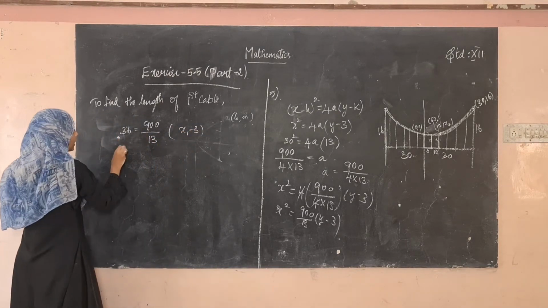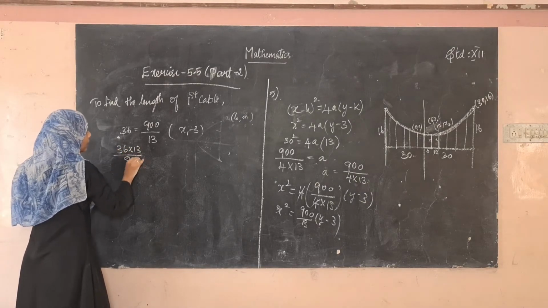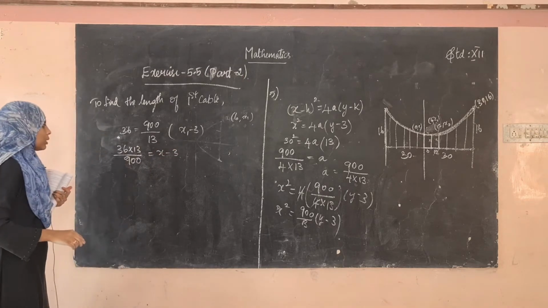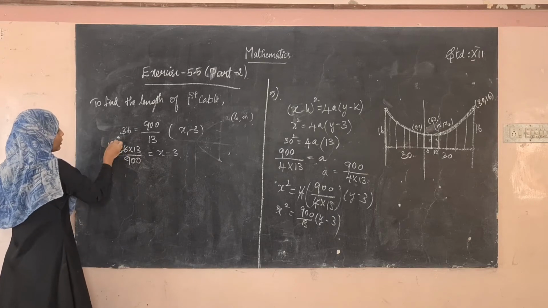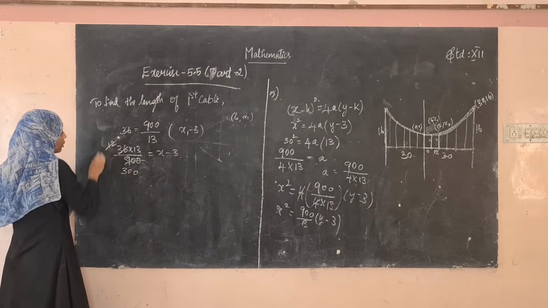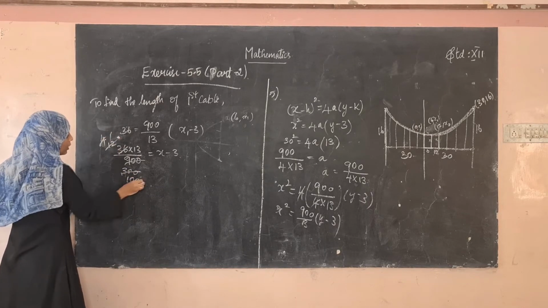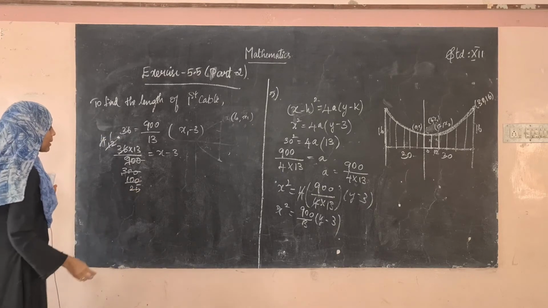Bring this term to this side. So 36 into 13 divided by 900 is equal to x1 minus 3. Substitute this 1 and this is 2. 300, and again 4 3 is 12. This is 100, and this is 25. So 13 divided by 25.